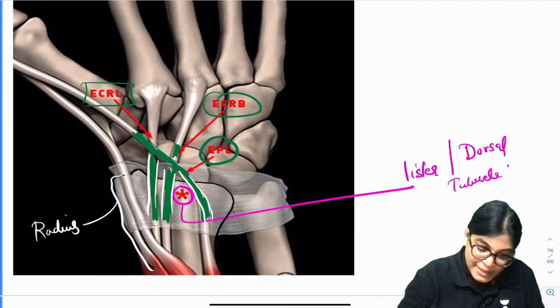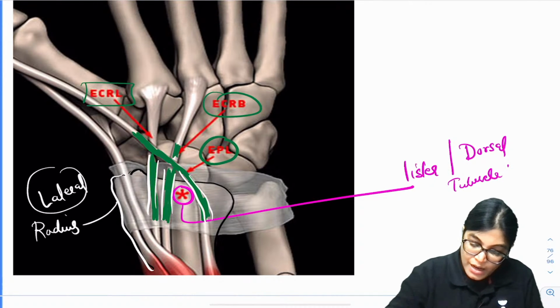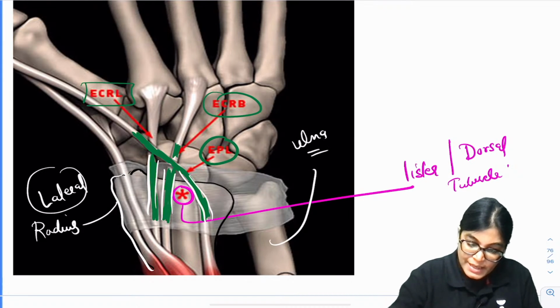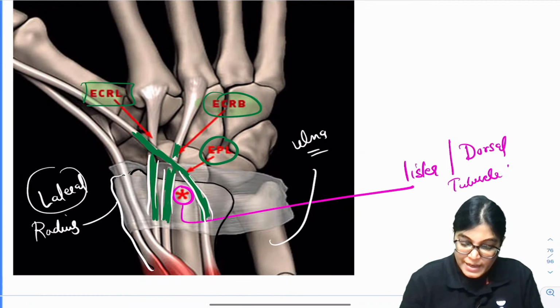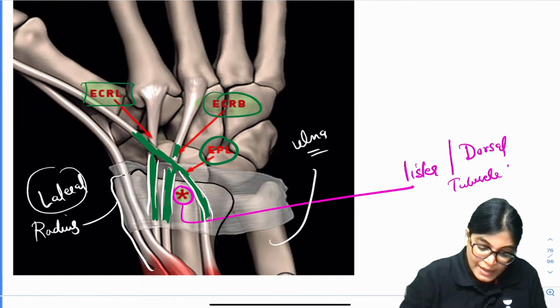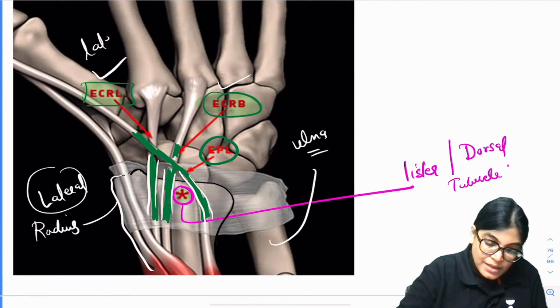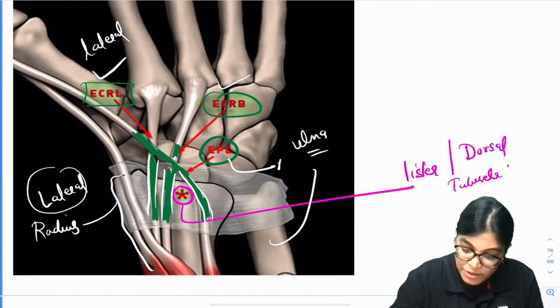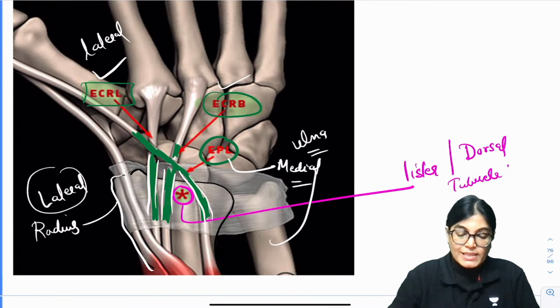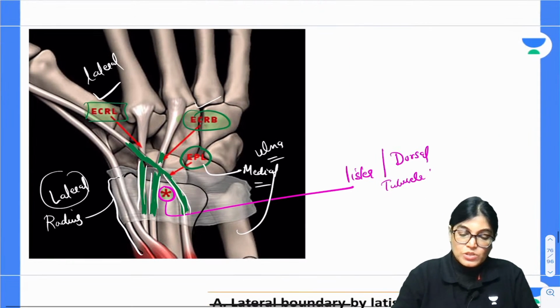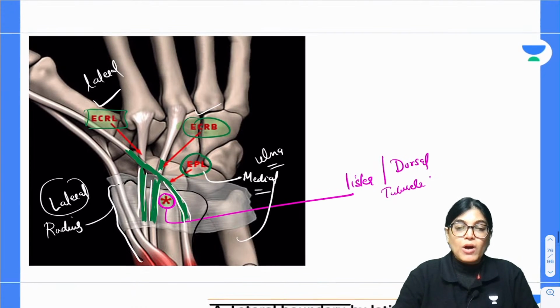We know that the radius bone is lying laterally and the ulna bone is lying medially. So the tendons of extensor carpi radialis longus and extensor carpi radialis brevis will lie lateral. These 2 tendons are lying lateral and the EPL tendon will lie medial to Lister tubercle. In relation to Lister tubercle, extensor pollicis longus tendon is medial and extensor carpi radialis longus and brevis are lying laterally. This is quite clear in this image, so no doubt about this MCQ.